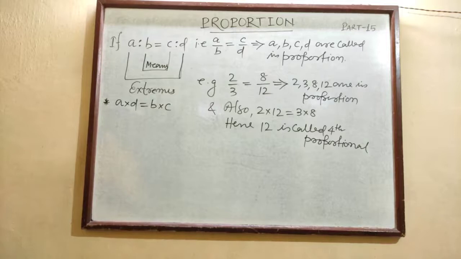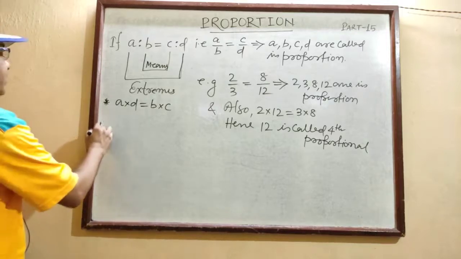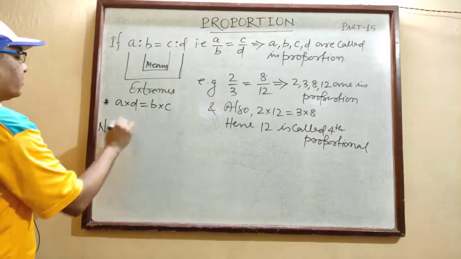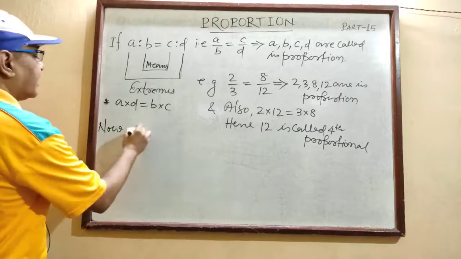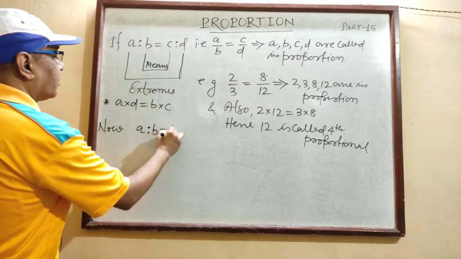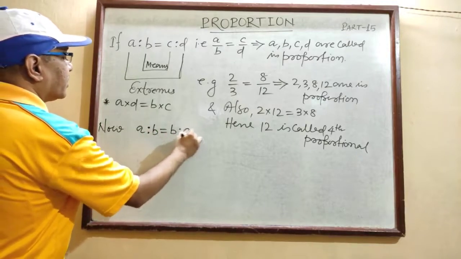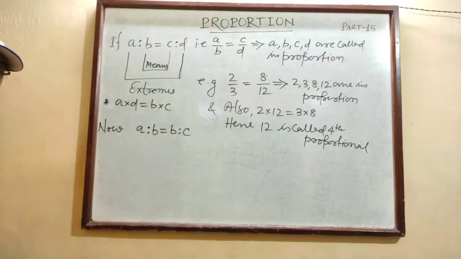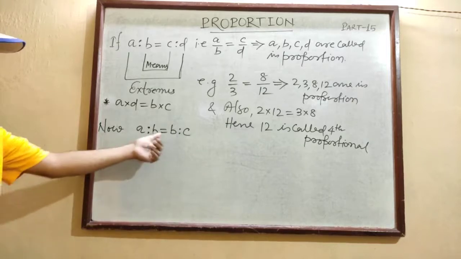Now, if there are three numbers only, such that A is to B is equal to B is to C, in this way your proportion is, means the ratio of A and B is equal to the ratio of B and C. The ratio of first and second and the ratio of second and third are equal.